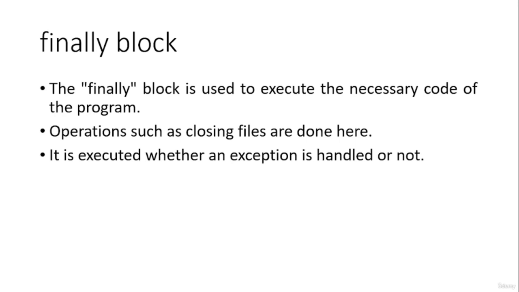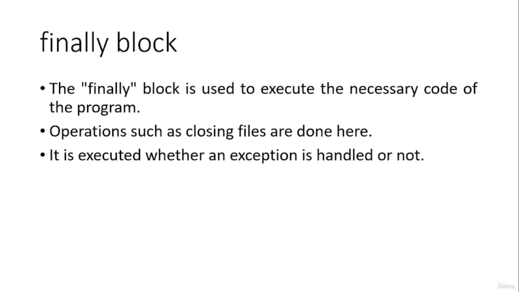Even if the program terminates, you want to do some tasks, and those important tasks are written in the finally block, such as closing resources. One more thing about the finally block is that it always executes even if the program throws an exception. The code of the finally block will always execute.